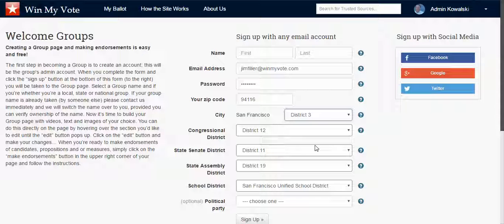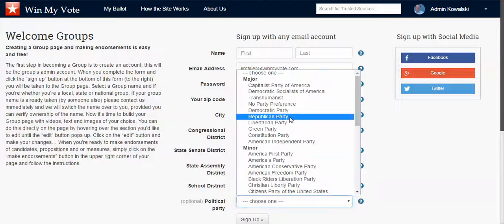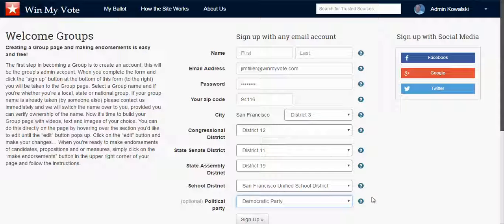When you're signing up as a group, you're creating an admin account, which is your voter account, as well as the group's account as well. So it's very similar to Facebook, where you're the admin and it's also your page as well. The political party here, you don't have to answer it if you don't want, but it's best to do it if you're a Democrat or a Republican. Those are the parties that have official primaries in all the states. So if you're selected as a Democrat, you'll get the Democratic ballot. If you're selected as a non-party, or say a Green Party or Independent or Libertarian, you won't see the Democrat or the Republican Party primaries.